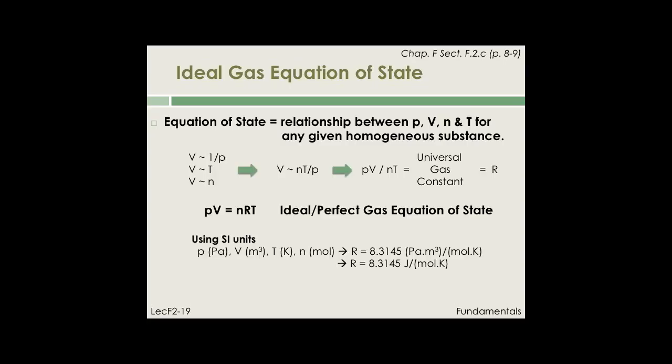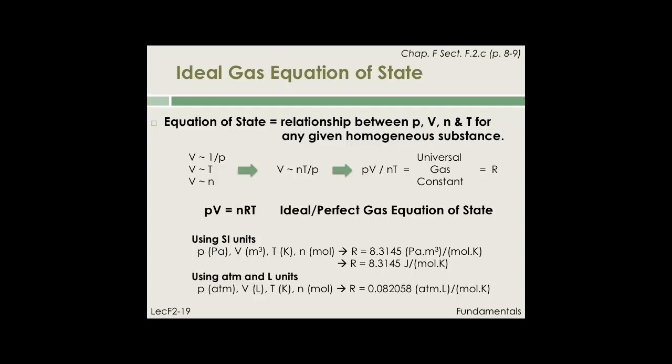If we use SI units for all quantities involved in this equation of state, that is, we express the pressure P in Pascal, the volume V in cubic meter, the absolute temperature T in Kelvin, and the amount of material N in moles, then the universal gas constant R is approximately equal to 8.3145 Pascal times cubic meter over mole times Kelvin. Since the product of Pascal and cubic meter is a joule, we will remember the value of R as 8.3145 joules per mole Kelvin.